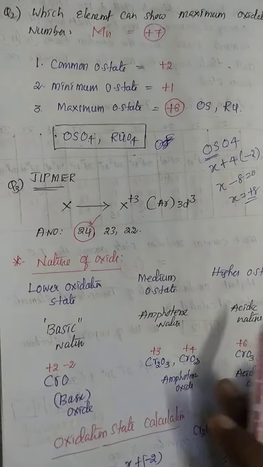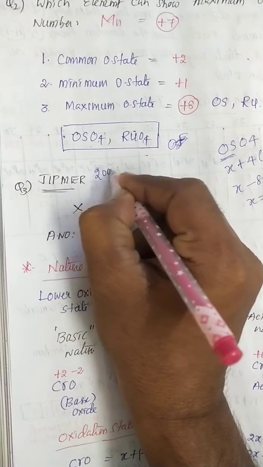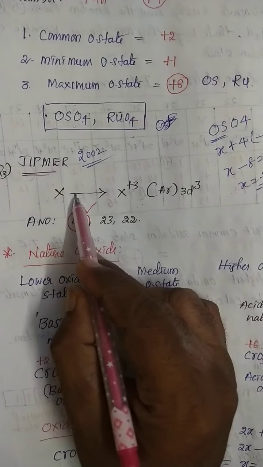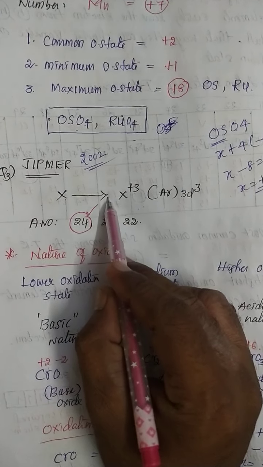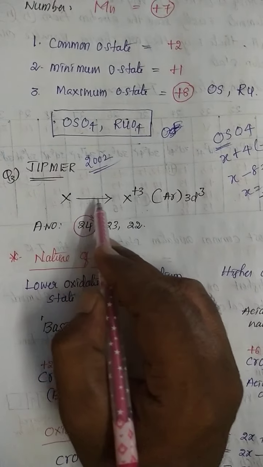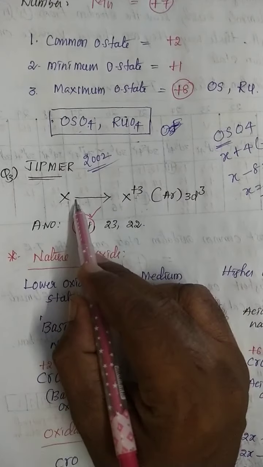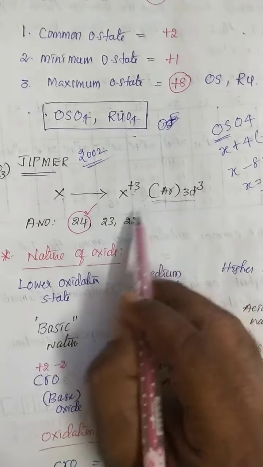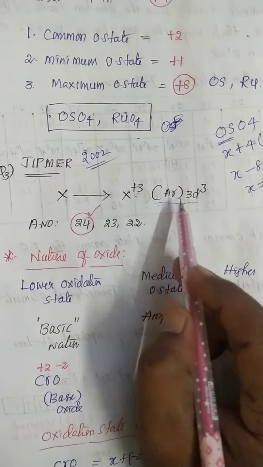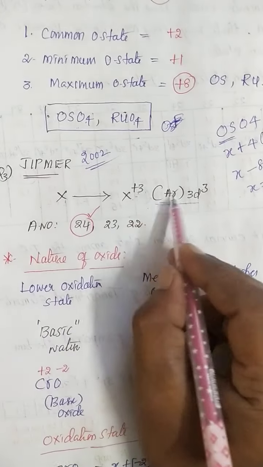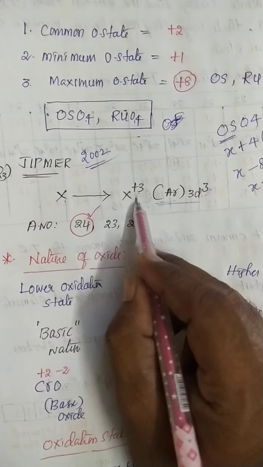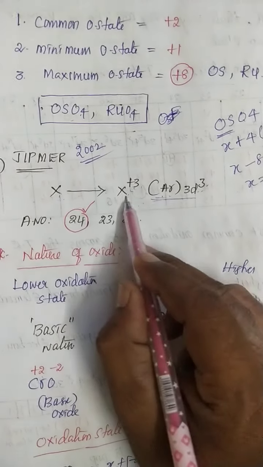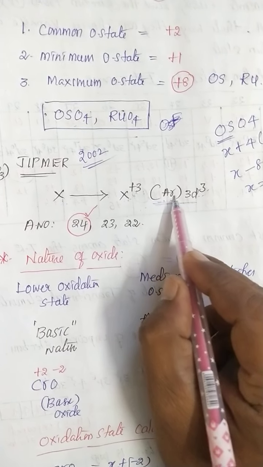Don't forget, it's important. Now, a 2001 JIPMER question: element X is converted into X plus 3, which means X loses 3 electrons. The X plus 3 electronic configuration is argon 3d3.